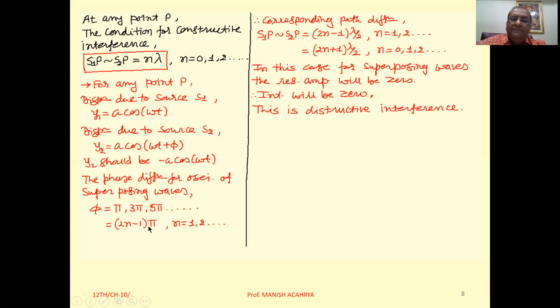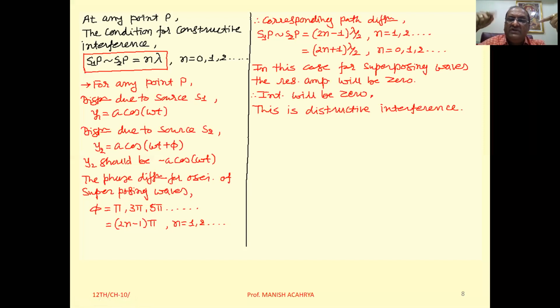Okay. Now, 2 pi radian phase difference corresponds to a path difference of lambda. So now pi corresponds to lambda by 2 path difference. So S1p minus S2p will be (2n minus 1) lambda by 2. So here n equals 1, 2, 3 and so on. Or you can write (2n plus 1) into lambda by 2, where n equals 0, 1, 2 and so on.